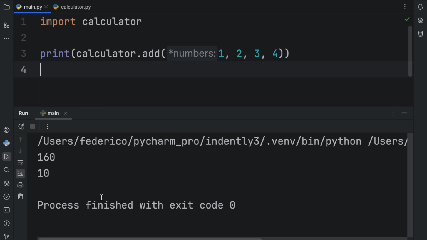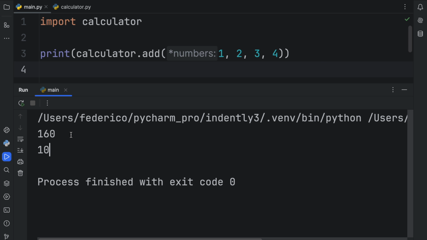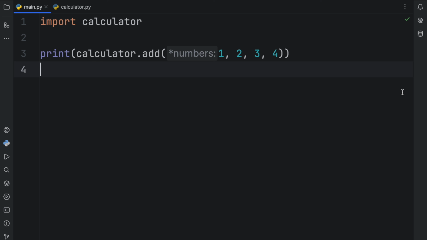And when we run this script, we will get 10 back, but something else has happened. We also got 160 back, which can lead to a lot of confusion because in this script, all we did is a single operation that returns the integer value of 10. We don't have anything on this screen that returns 160. And unfortunately, this is the result of poorly written code because we created a module and we tested the module in a very silly way.